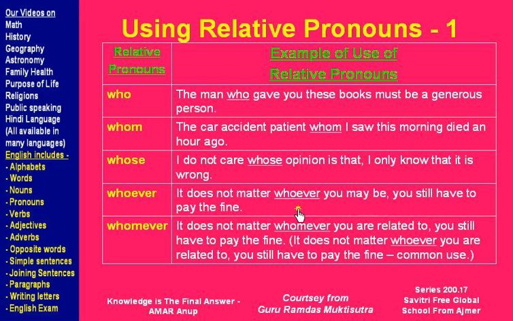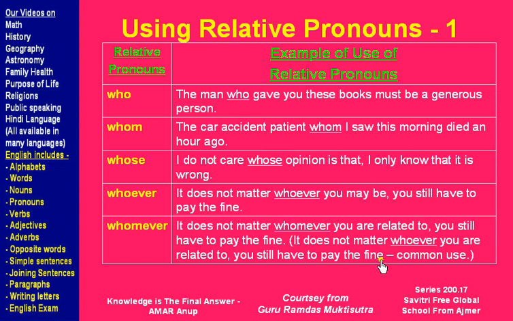So again a relative pronoun. It does not matter whomever you are related to, you still have to pay the fine. Again, like the last slide, we don't use whomever a lot. We say it does not matter whoever you are related to, you still have to pay the fine.